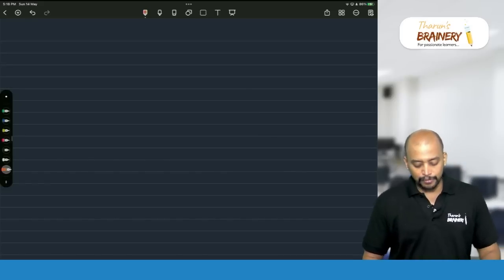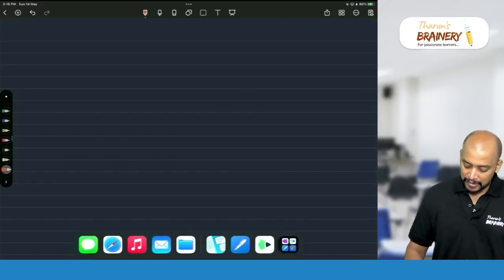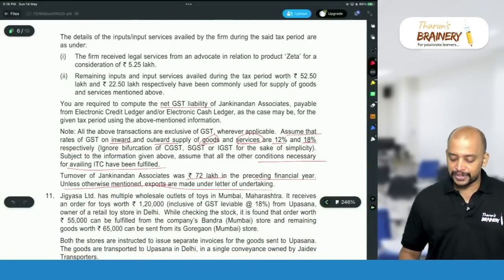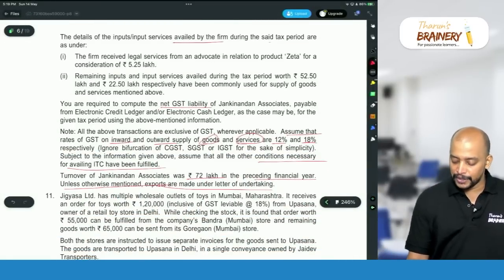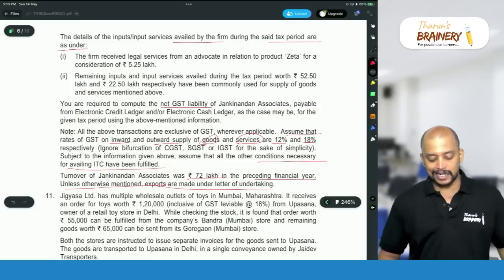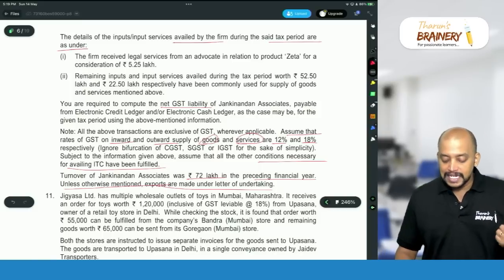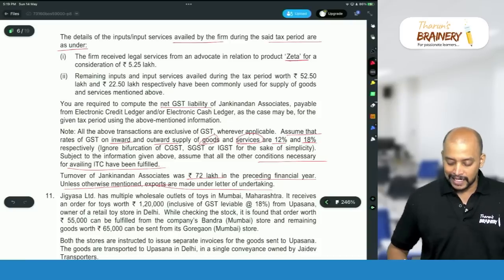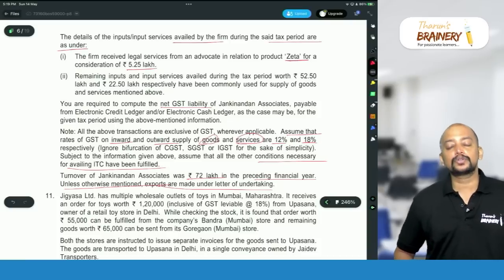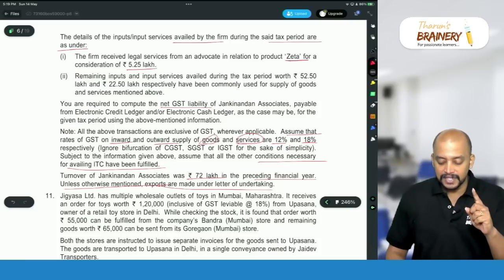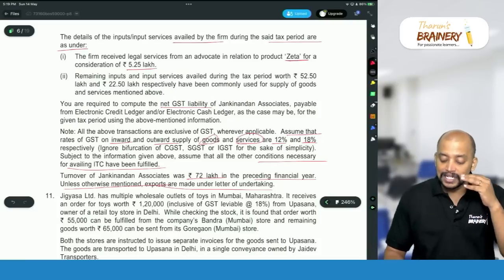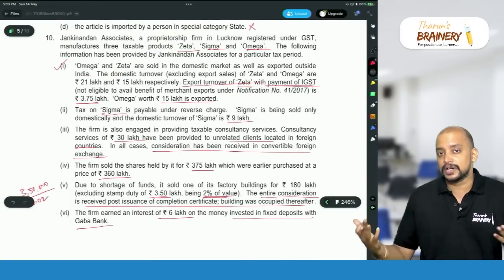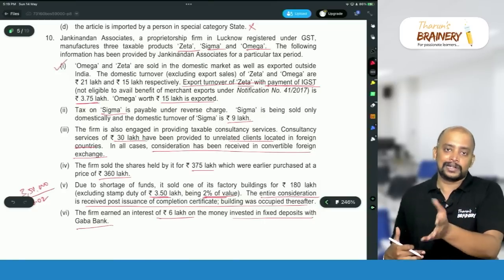Now we need to compute the ITC. For the purpose of ITC, we have the inward supply data. The details of inputs and input services availed by the firm during the said tax period are as under. The firm received legal services from an advocate in relation to product Zeta for a consideration of 5.25 lakhs. Zeta is fully taxable. So for Zeta we don't have any exemption, because Zeta is either sold or exported. So it will be taxable.